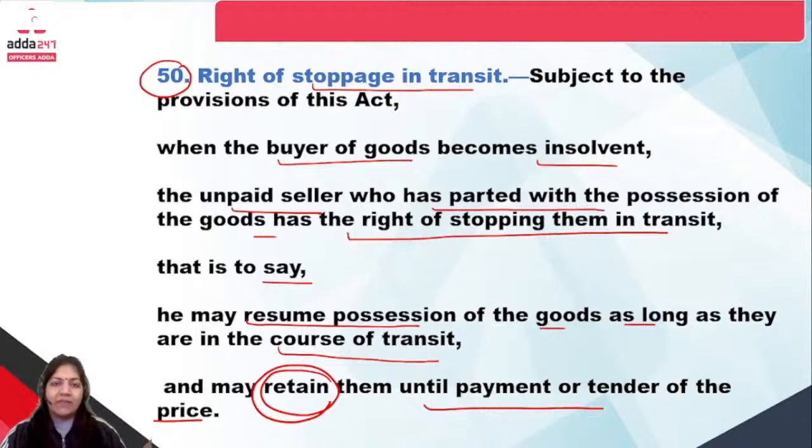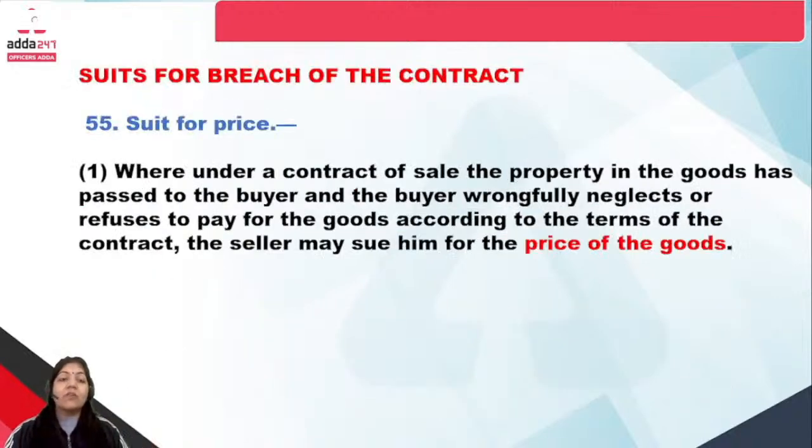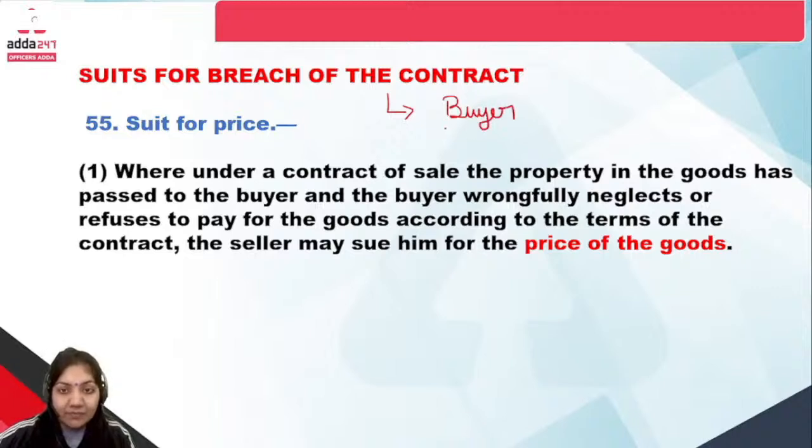So Section 46 we have done, Section 50 we have done, and what remains is suit for breach of contract. So now we are going to study the rights of the unpaid seller against the buyer. First is suit for price.